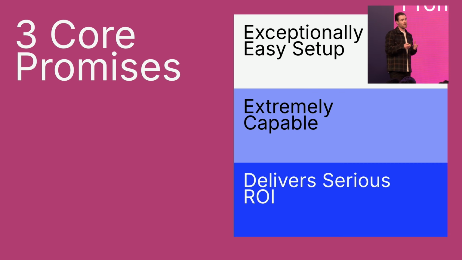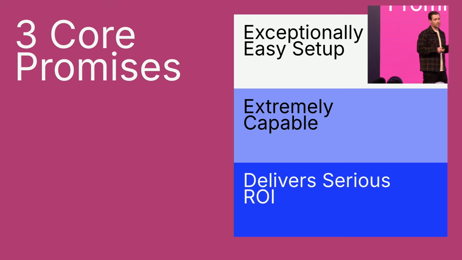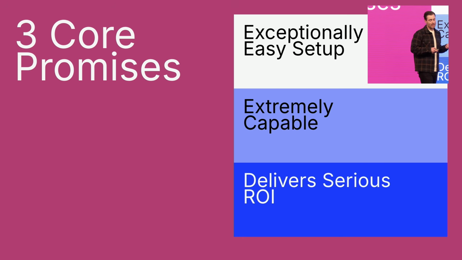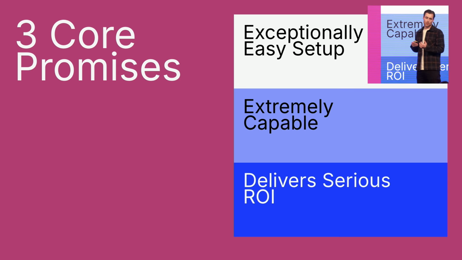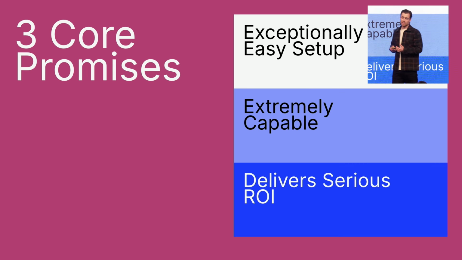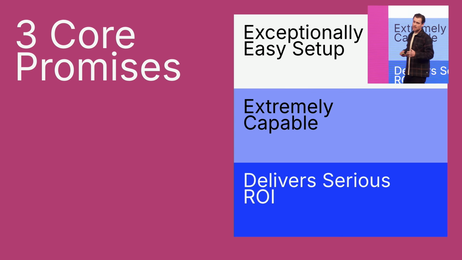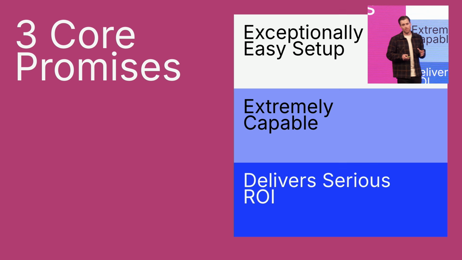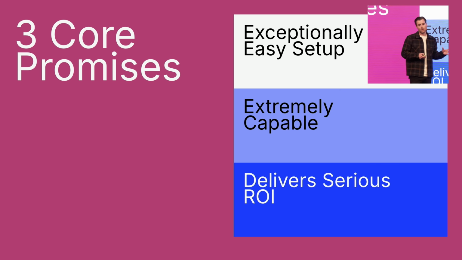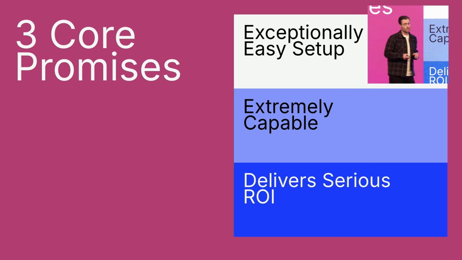So that might mean making a refund for a faulty product. And the final one is that we deliver some serious return on investment. The first thing is that over the last 30 days, our AI agents resolved 75% of the 100,000 tickets that were processed. That's coupled with the fact that we're about 5 to 10 times cheaper than our competitors and the big incumbents. We only charge about 10 cents per ticket handled.